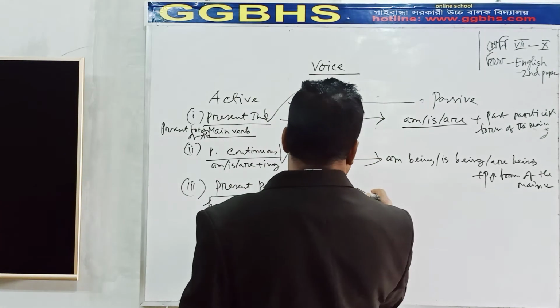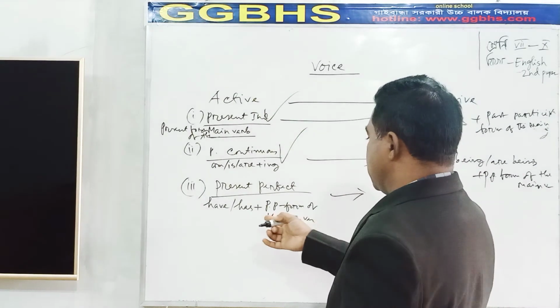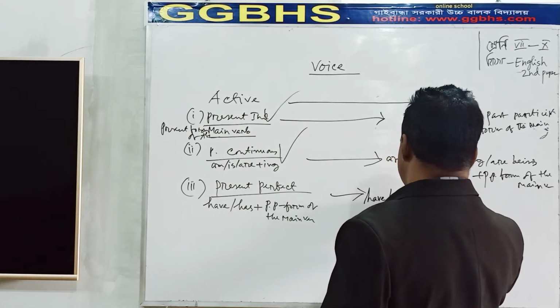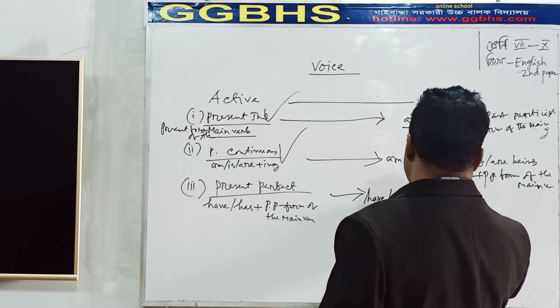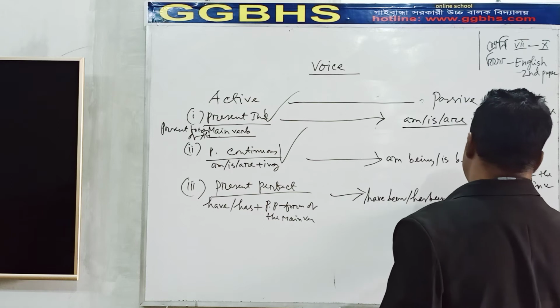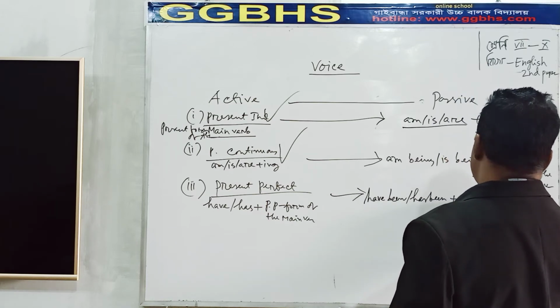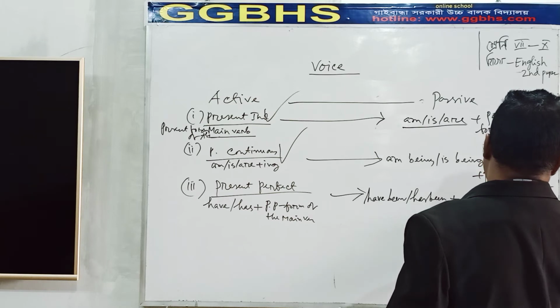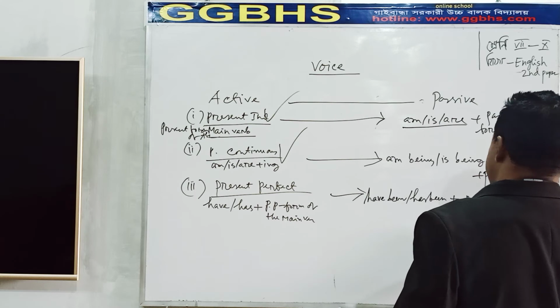In a passive voice, this will be changed in this way: have been, has been, plus past participle form of the main verb.